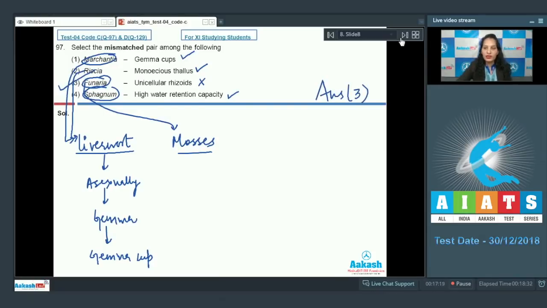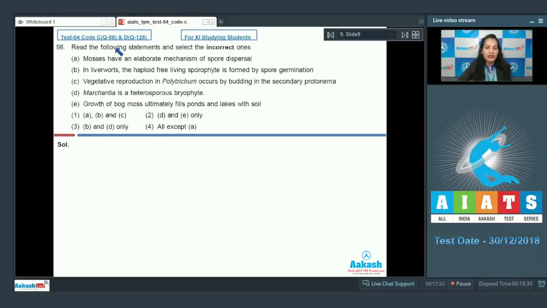Let's move on to the next question. Question number 98. Read the following statements and select the incorrect ones. Statement A. Mosses have an elaborate mechanism of spore dispersal. B. In liverworts, the haploid free-living sporophyte is formed by spore germination. C. Vegetative reproduction in Polytrichum occurs by budding in the secondary protonema.